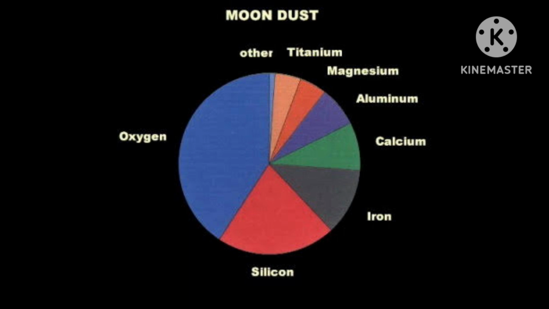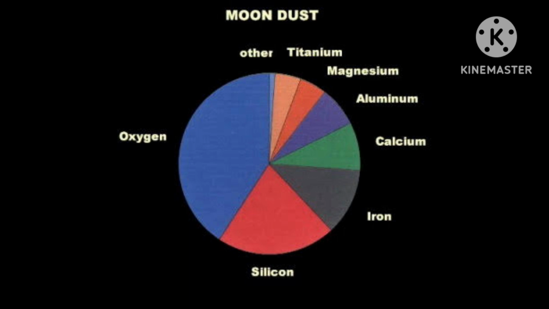Second is oxygen. Third is silicon. Fourth is iron. Fifth is magnesium. Sixth is calcium. Seven is aluminum. 8 is manganese. 9 is titanium. 10 is phosphorus. 11 is nitrogen. 12 is argon. 13 is helium. 14th is carbon.